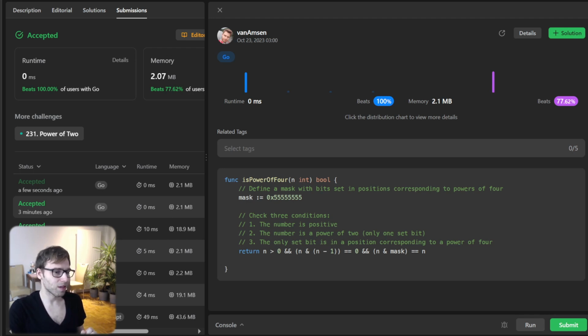So if our number and the mask give us back our number, then we are certain it's a power of 4. So we have tested, all good, perfect. Both solutions passed our tests, and it's always fascinating to see multiple ways to tackle a problem, especially with a bit mask. And that wraps up today's session.